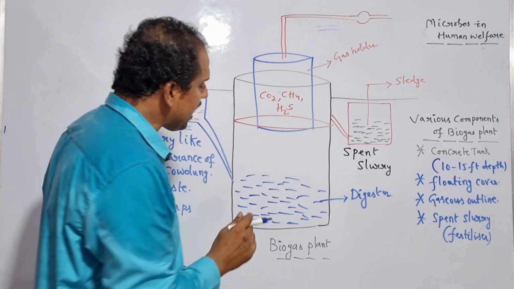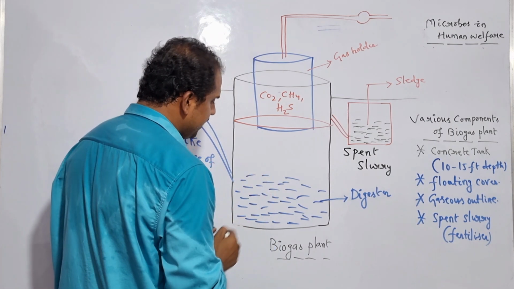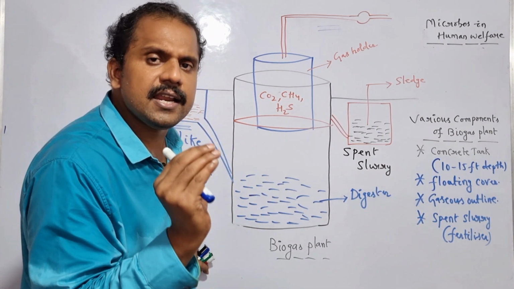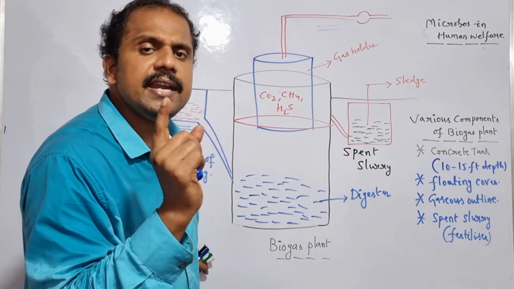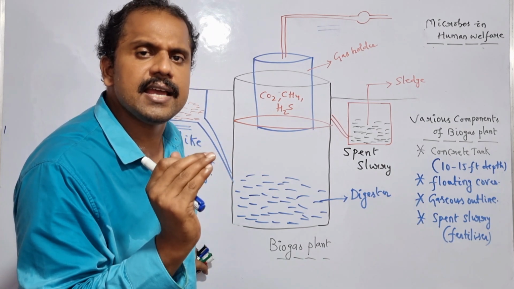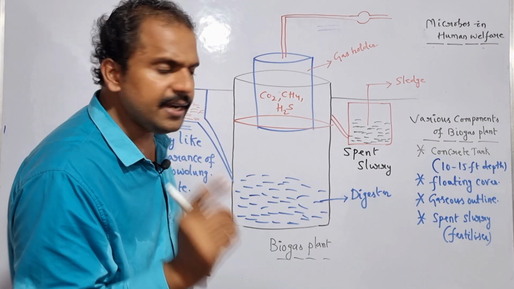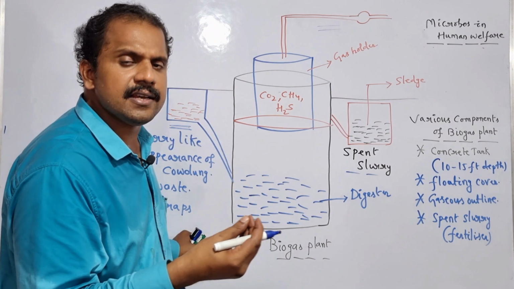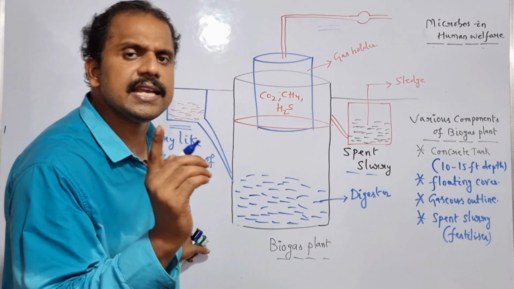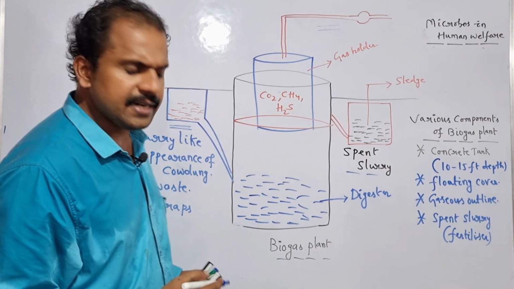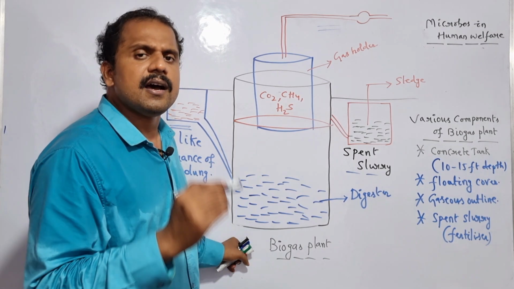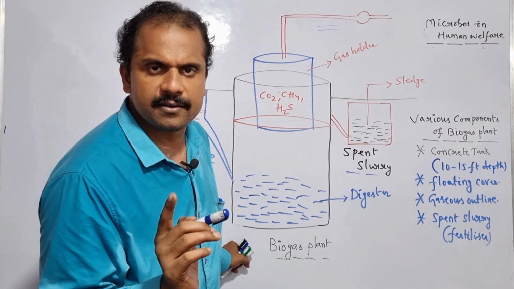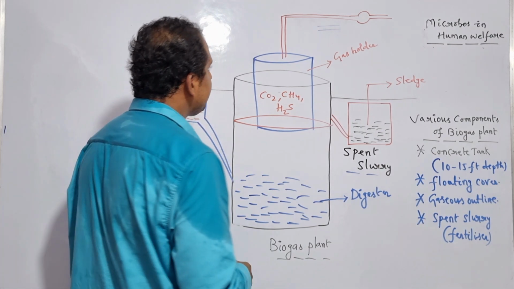Is it clear? After the successful oxidation of the organic material by anaerobic microbes like methanogens, the remnant which is produced is collected by taking the advantage of one specific outlet, and here it is termed as what? Spent slurry. Is it clear? So this is the basic overview of the biogas production in the biogas plant. And right now we will be studying the mechanism or the process which is involved in the production of biogas in the biogas plant. Is it clear?